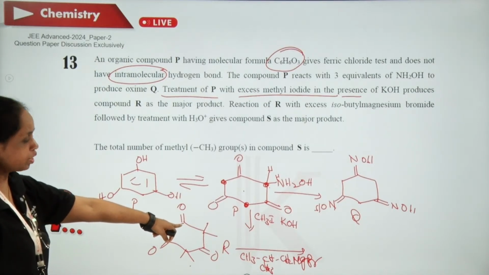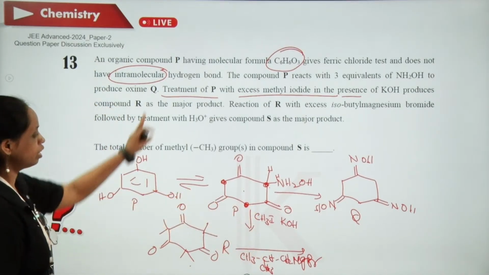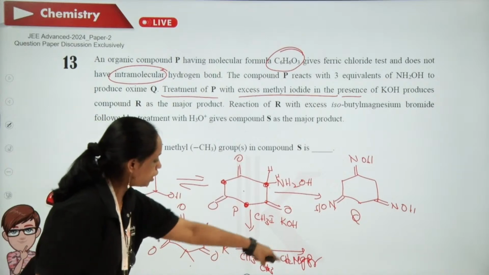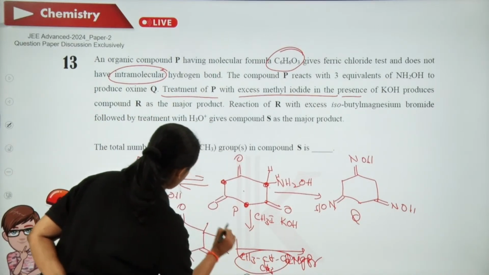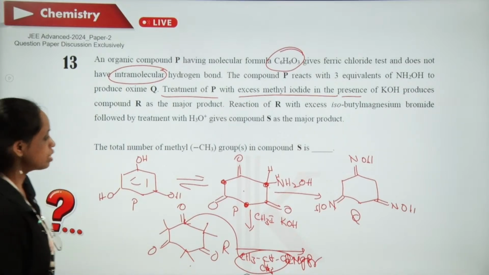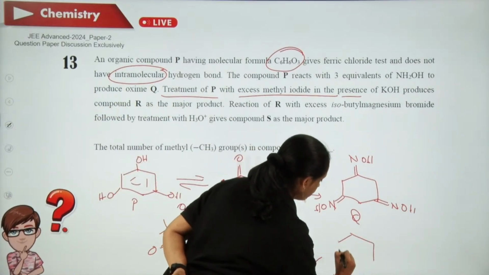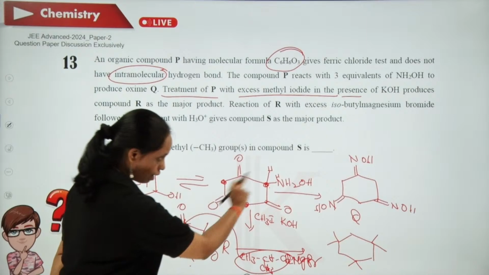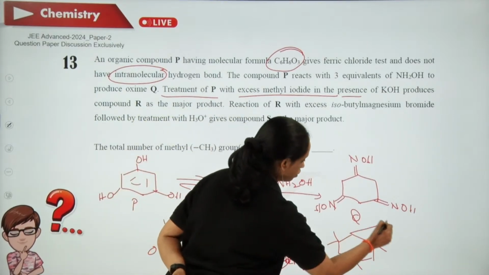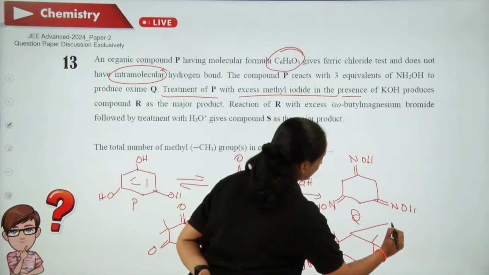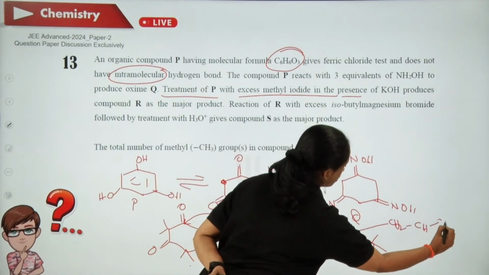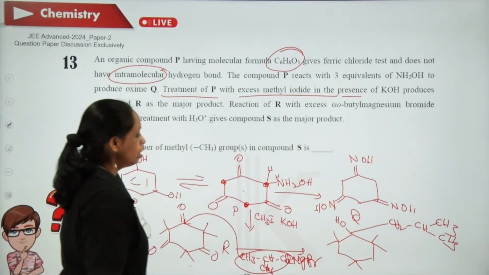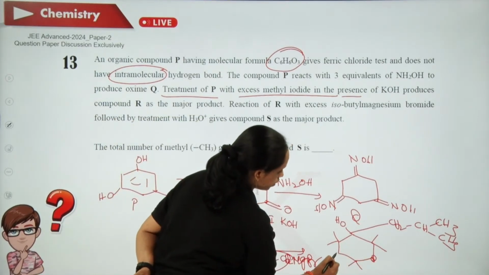Treatment of aldehydes or ketones with Grignard's reagent followed by hydrolysis will convert them to alcohol. At the same time, this R group gets attached over here. So basically we can write this. I am not changing the methyl groups. Now at the left out positions, the same reaction will occur. This isobutyl group will attack, CH2CH(CH3)2, and one OH is formed here. So the same thing will happen over here as well.